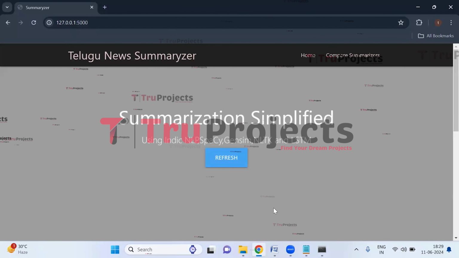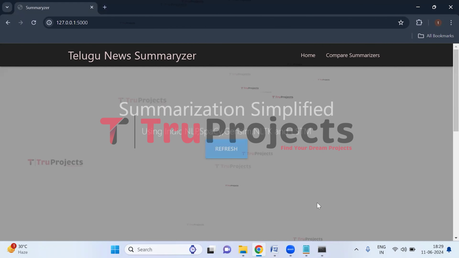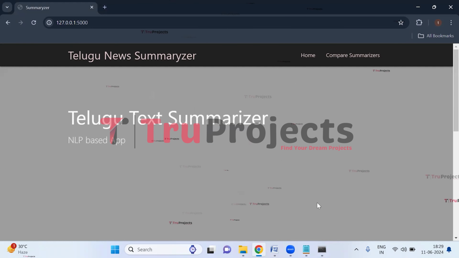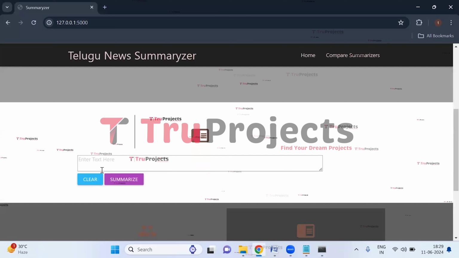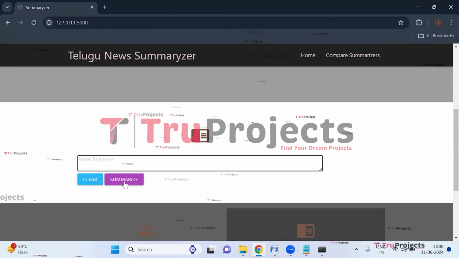The homepage of the project is displayed in the browser. This is the front end built using the Flask framework. So here we can see a text box, and here we need to enter the Telugu news. And after entering the Telugu news, we need to click on the summarize button here. And after clicking on the summarize button, we will get the summary of the news.